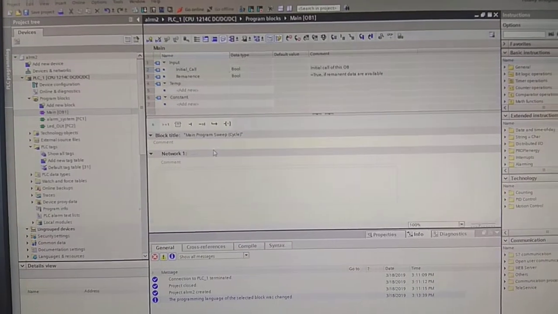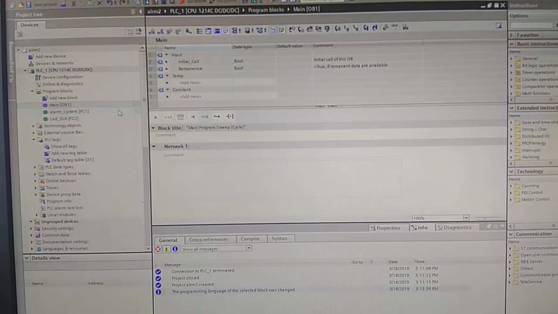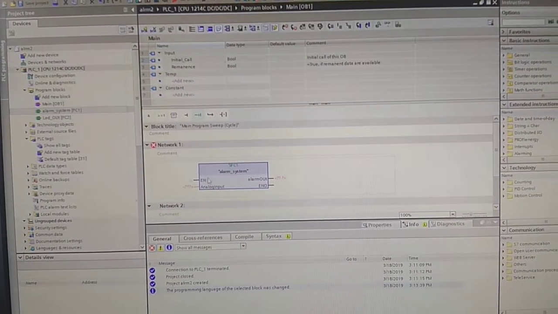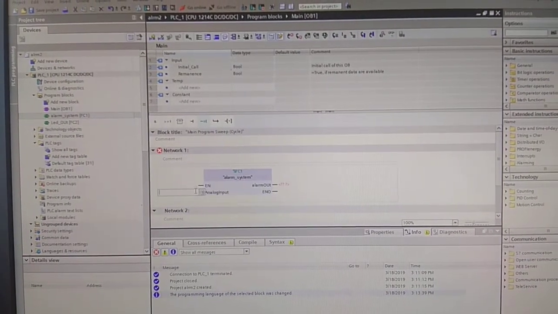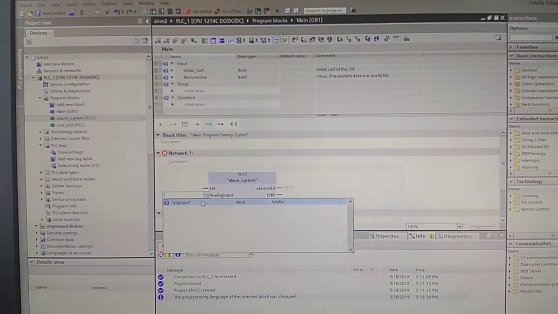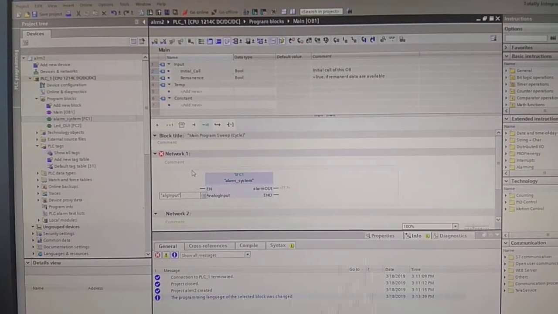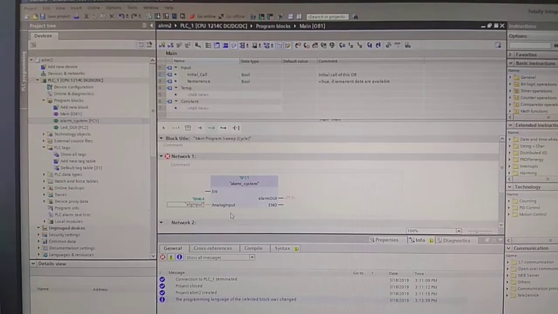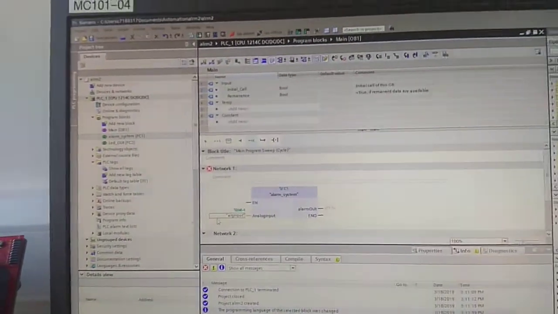Now coming to the main block of the code, I'm going to drag the alarm system onto network 1, and we're going to set the input to be equal to the analog input, which, remember, is what we set in all tags. We set this as the input variable with the address of this dial here, and we're going to set our output.